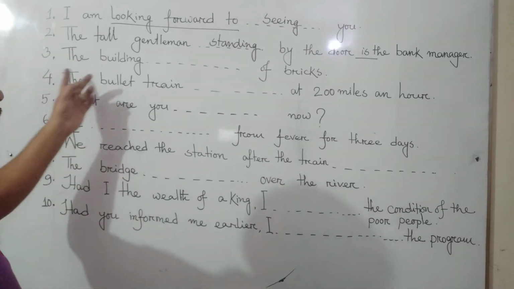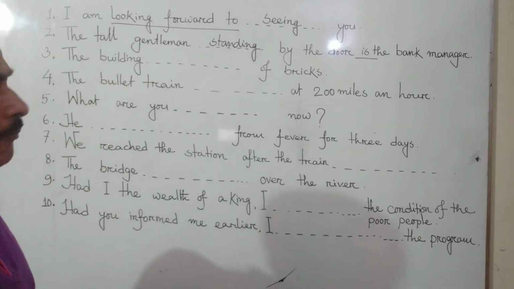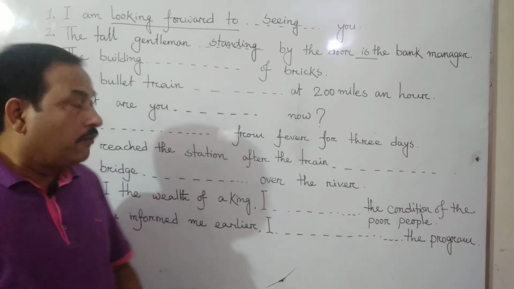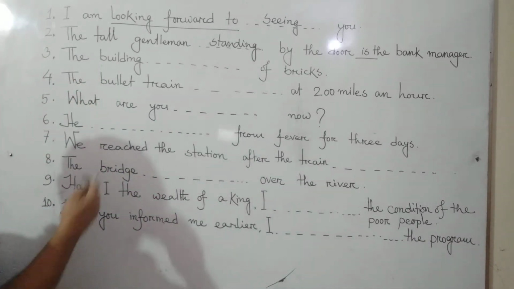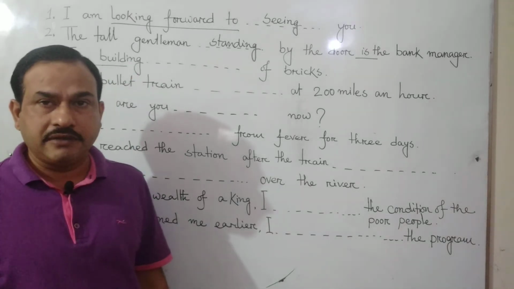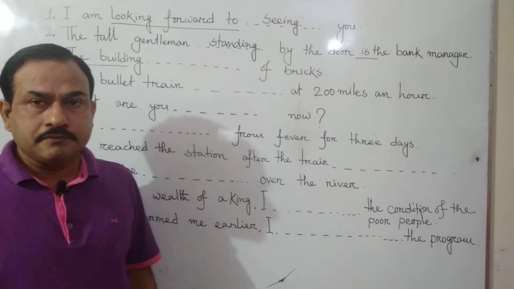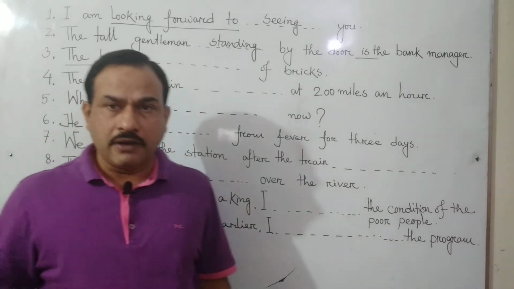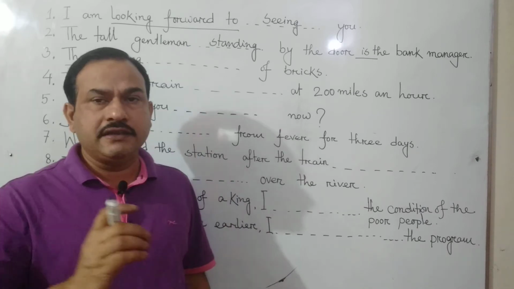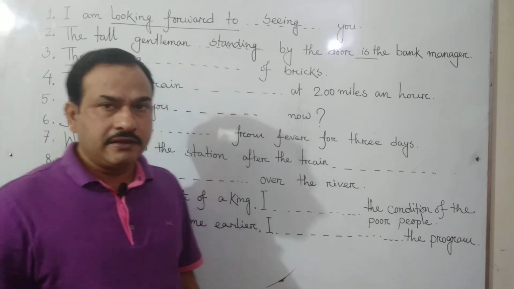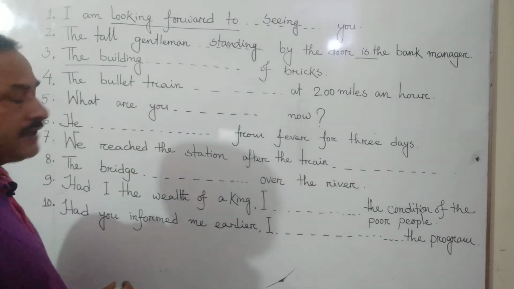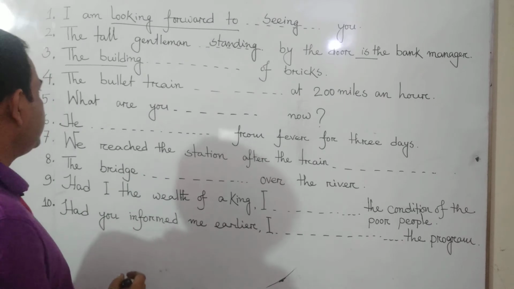Next one, the building dash of bricks. You know, when the subject is inactive in any sentence, here the subject is inactive. That is, this building cannot do any work, and then it is built by others. So we have to make the passive form of the sentence as the subject is inactive here.